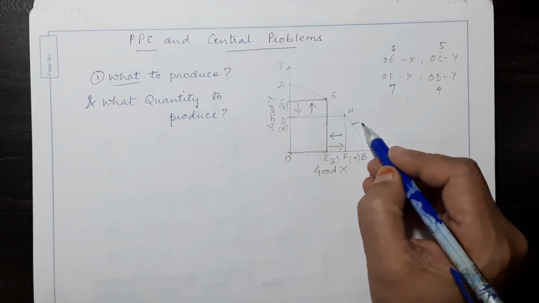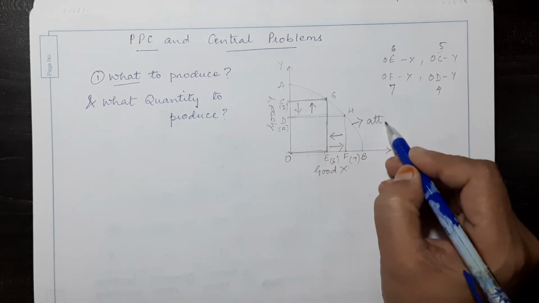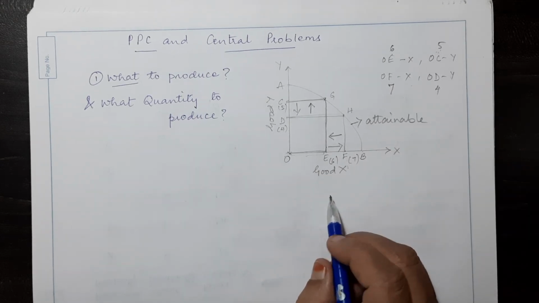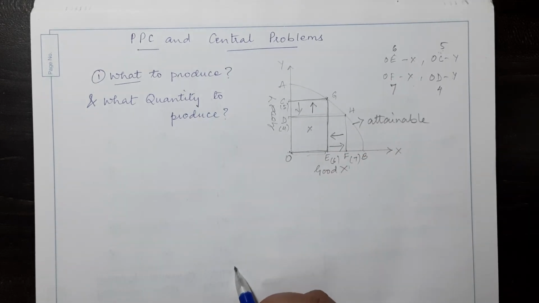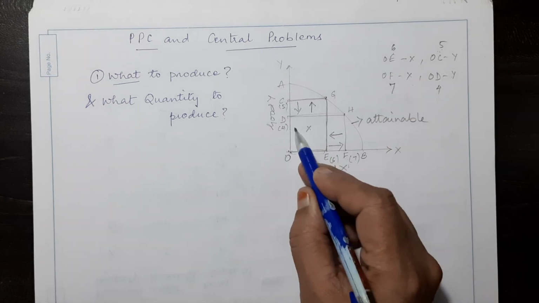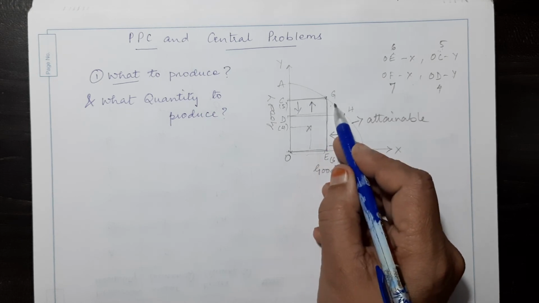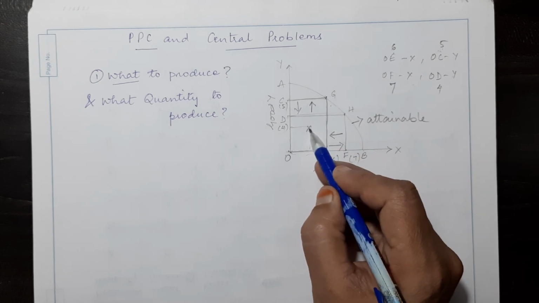Now if I have a point inside this, it shows a combination which is well within the PPC, but the resources should be fully utilized, so we should be here, but we are here. This shows that the resources are not fully utilized.